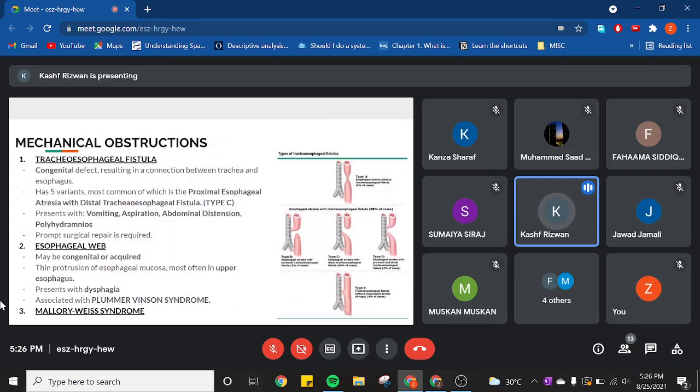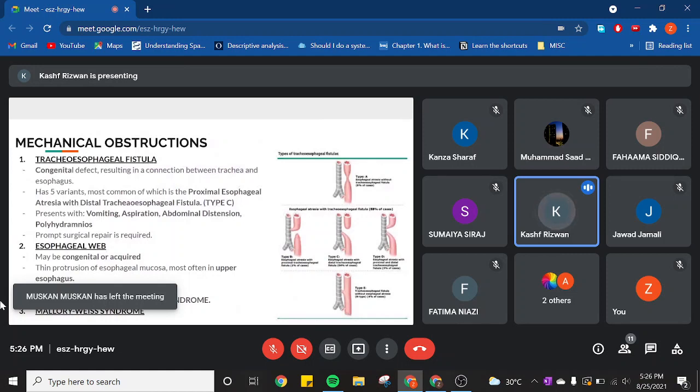In general, when we talk about these mechanical obstructions, these are congenital and they are detected shortly after birth. During feeding, you can tell that there is some mechanical obstruction in the esophagus that is leading to this particular problem. We will now start with the fistula. This is a congenital defect, and obviously a connection between trachea and esophagus.